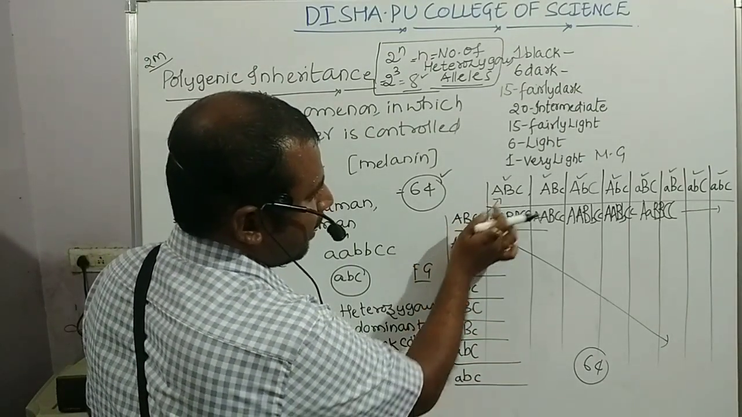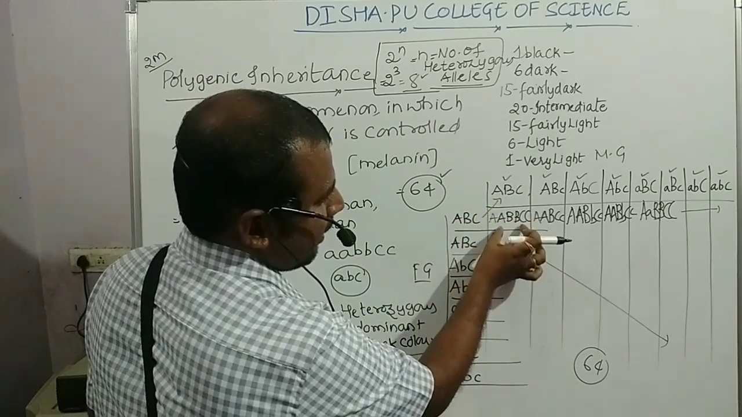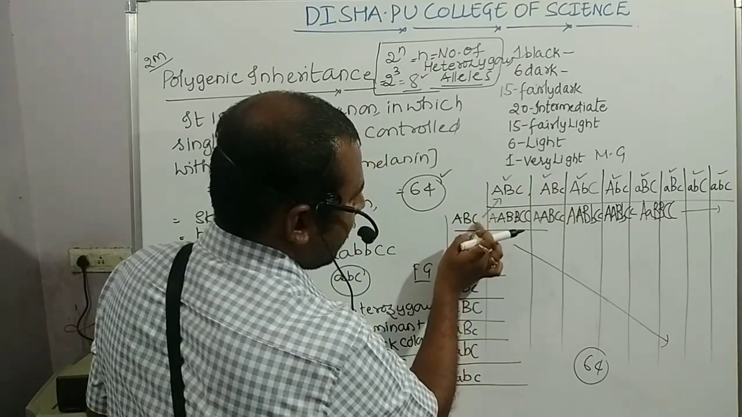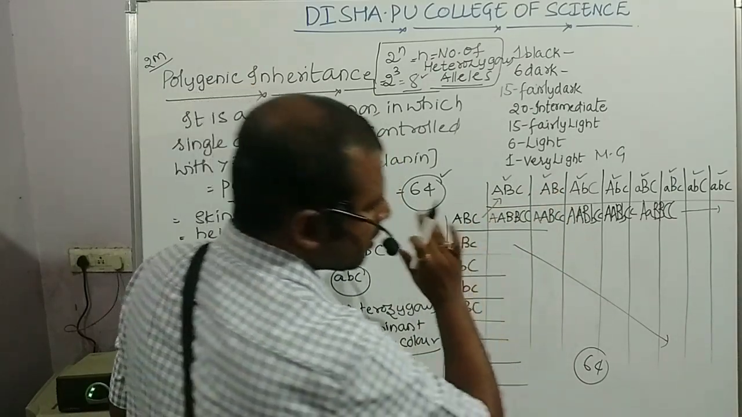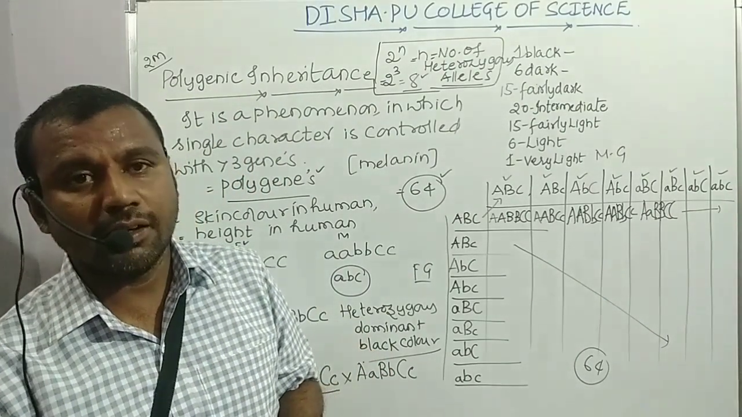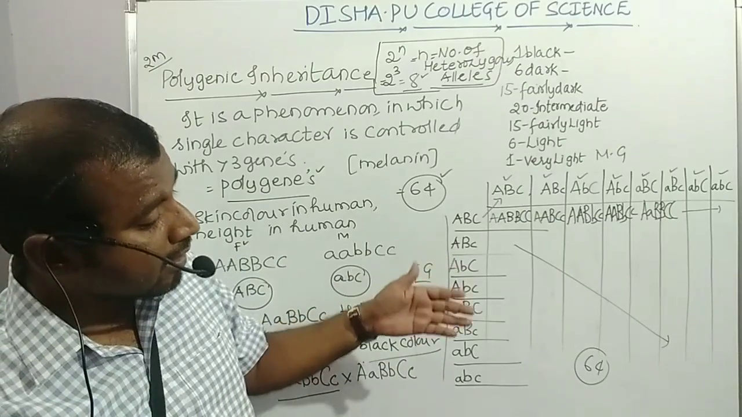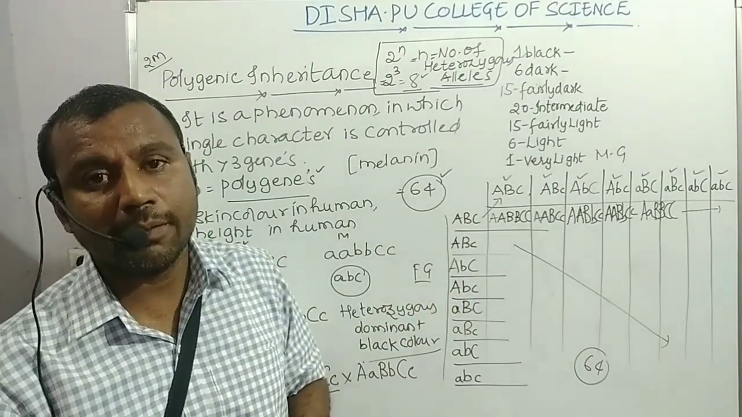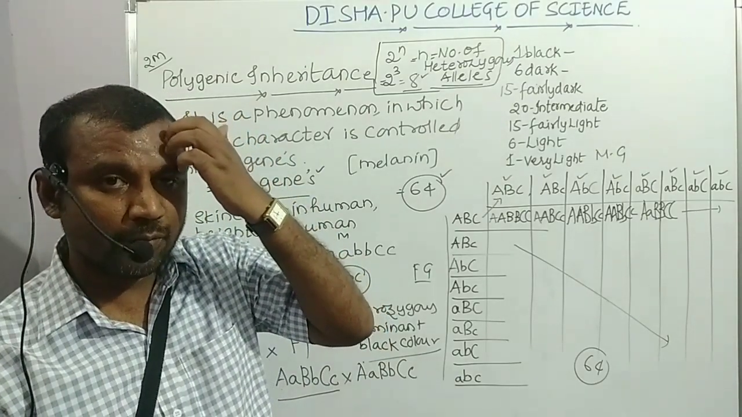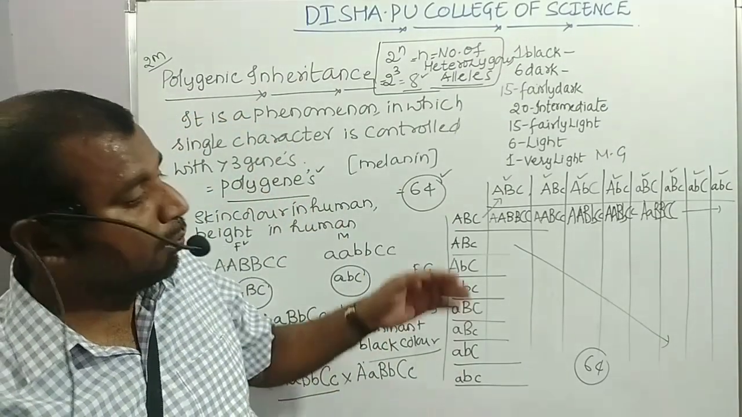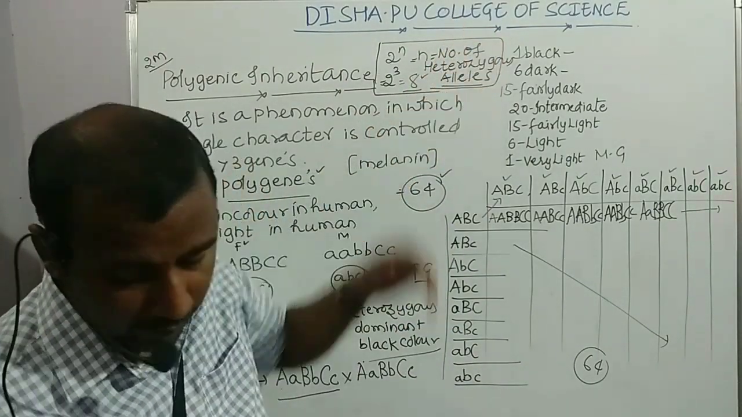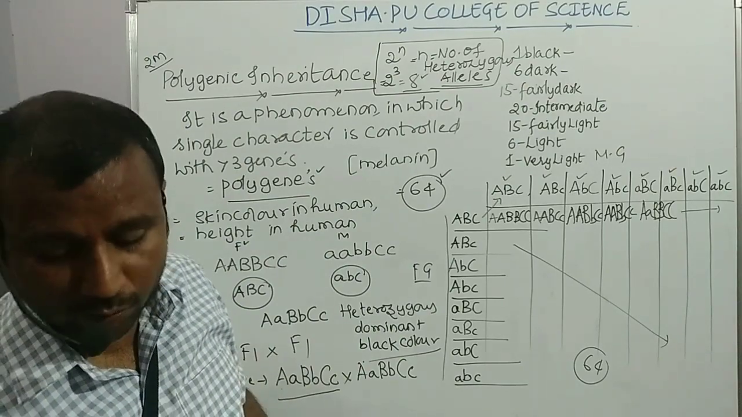Capital A, capital A, capital B, capital B, capital C, write like this. Next, capital A, capital A, capital B, capital B, capital C, small c. So like this you can go with all crosses of these F2 individuals. You can see 64 genotypes will be formed. Now when you further analyze these 64 genotypes of F2 individuals, they will fall into these categories, students.